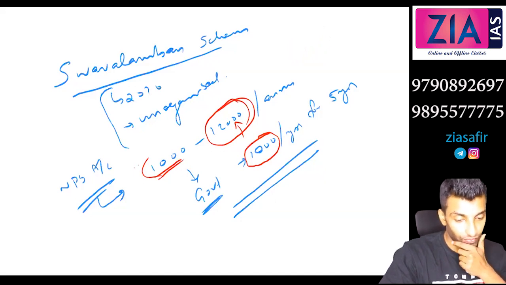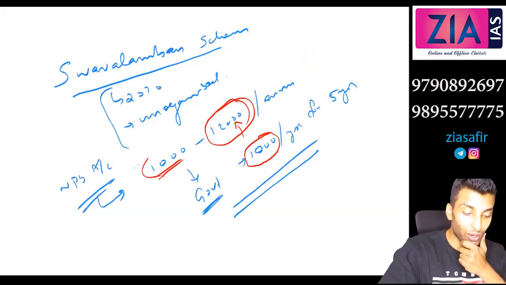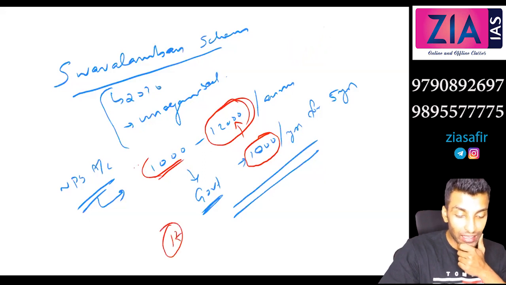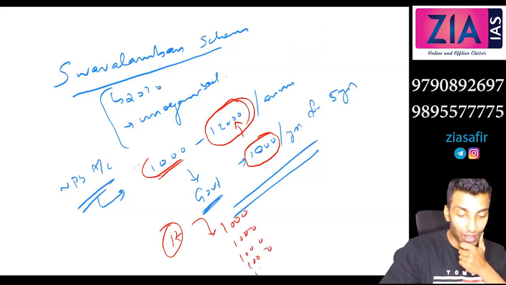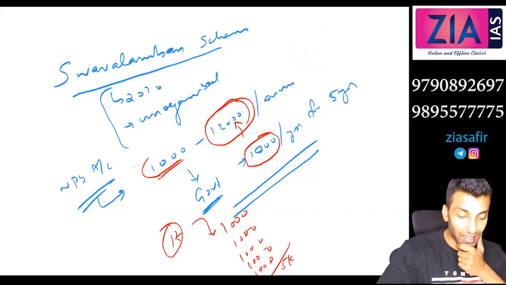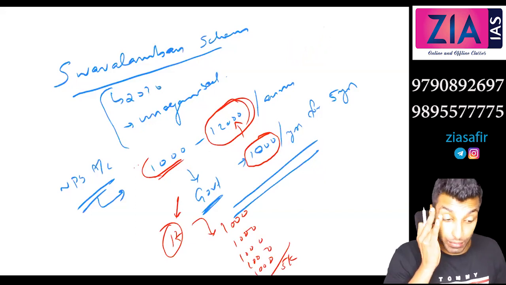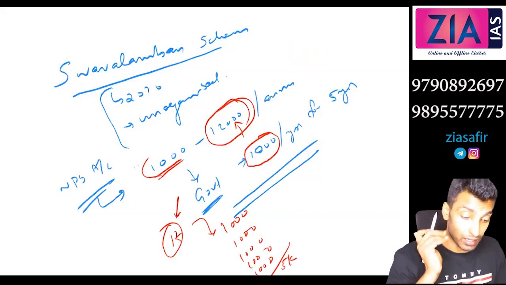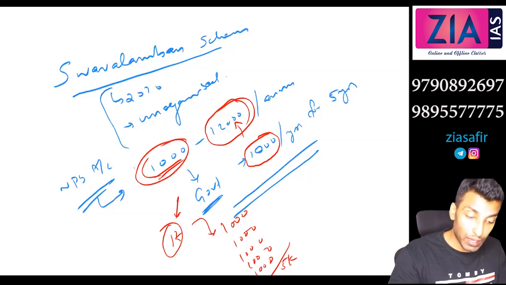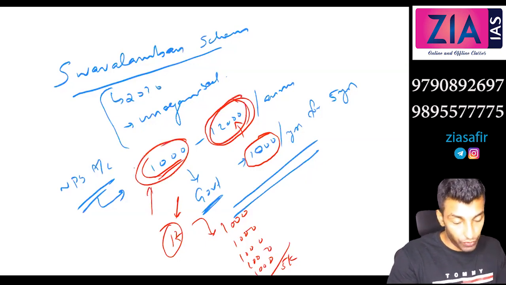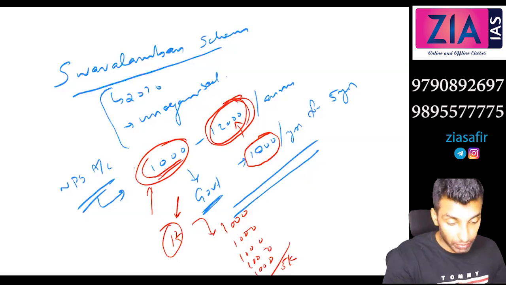Because government is giving 1,000 per annum. No, not because of that. Otherwise, maybe the person will go and deposit 1 rupee. Yeah, that's what. So government will give 1,000, and then 1,000 again in the next year, then 1,000 again in the next year, one more 1,000. So government will give 5,000. But this person might have invested only 1 rupee. So only because of that, it has fixed minimum 1,000 and maximum 12,000. So for not misusing, it is minimum 1,000, and if you have more than 12,000 to deposit, then you don't want the support of the government.